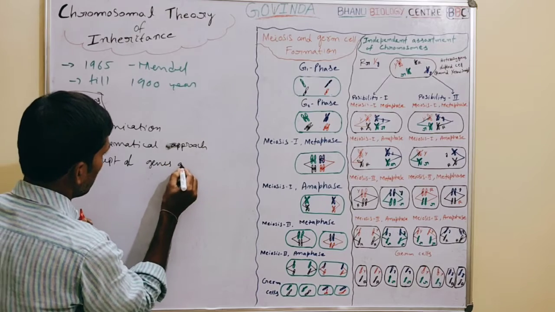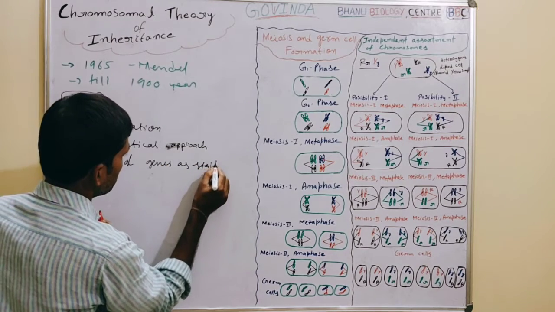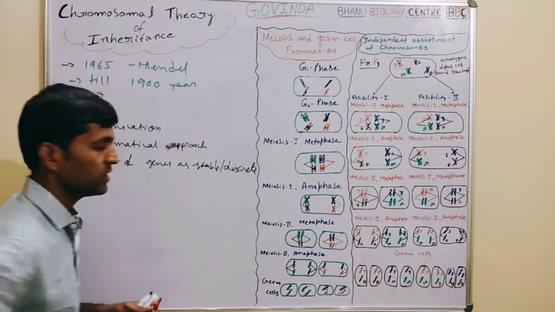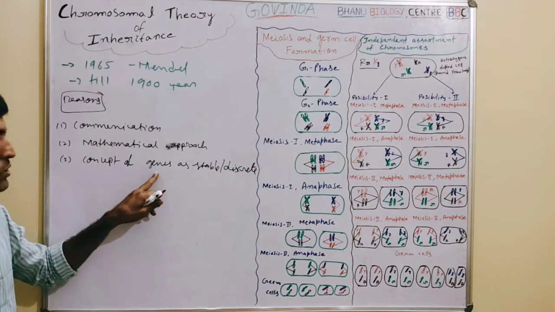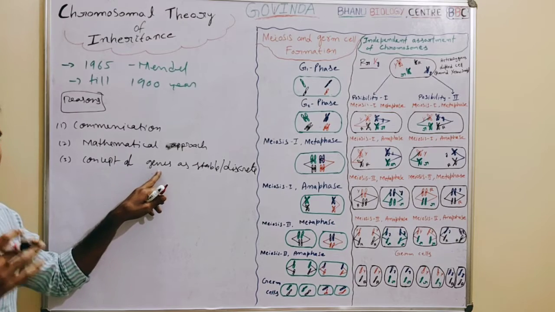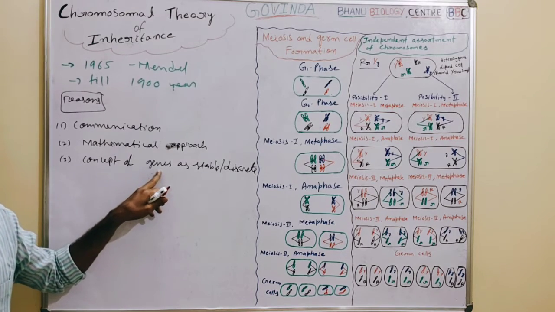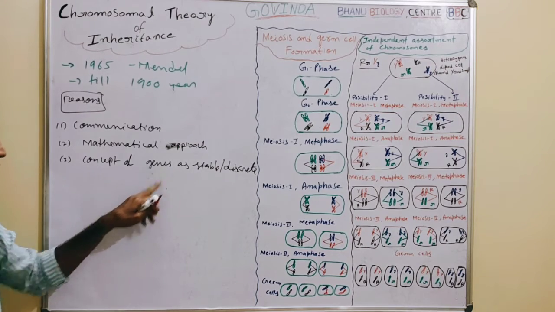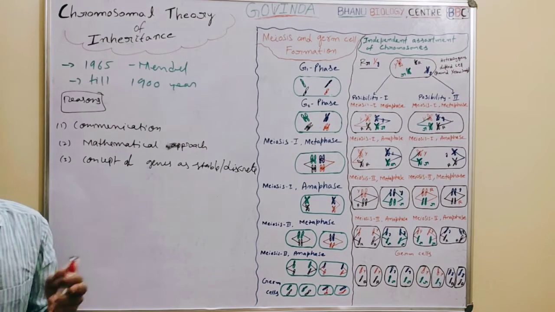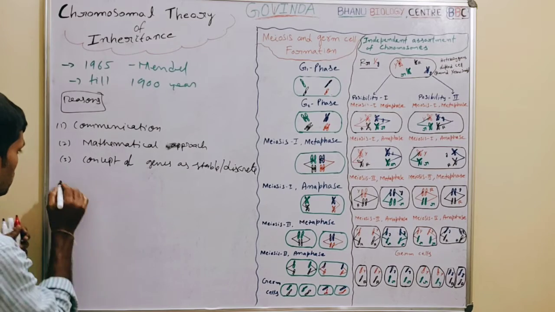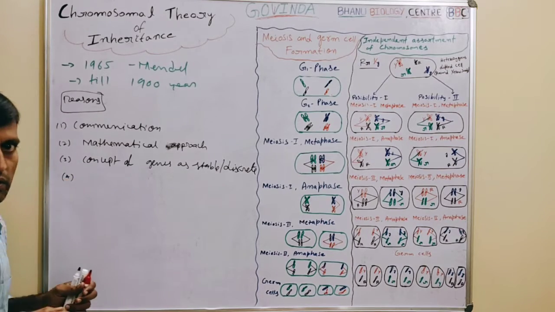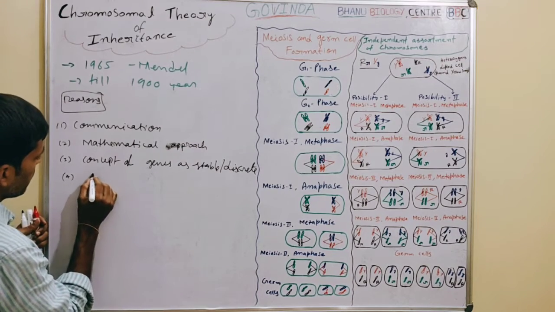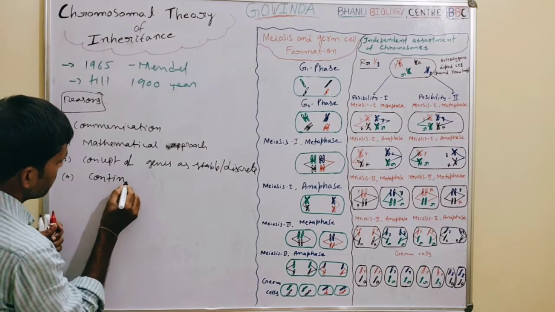Next, the third reason is the concept of genes as stable and discrete. So what Mendel said is that genes are stable and distinct units, and they transmit from generation to generation. This concept was not well understood by other people. Next, the fourth one, he could not explain continuous variation.